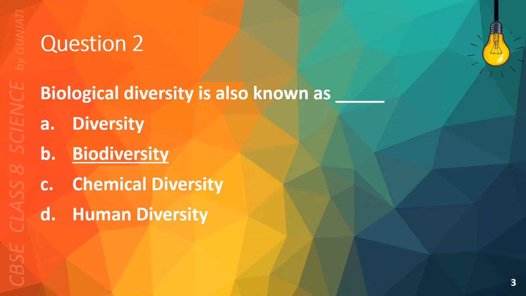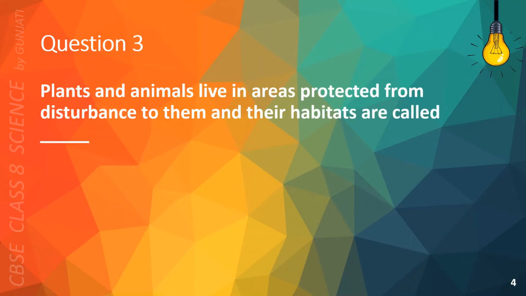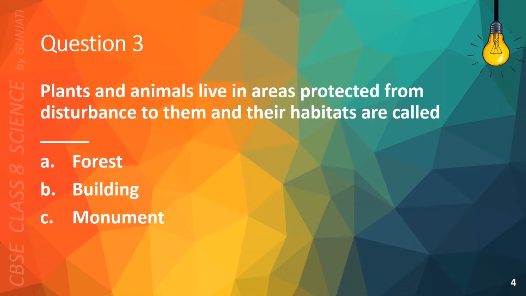Biodiversity. Question 3. Plants and animals live in areas protected from disturbance to them, and their habitats are called A. Forest, B. Building, C. Monument, or D. Wildlife sanctuaries. The correct answer is D.